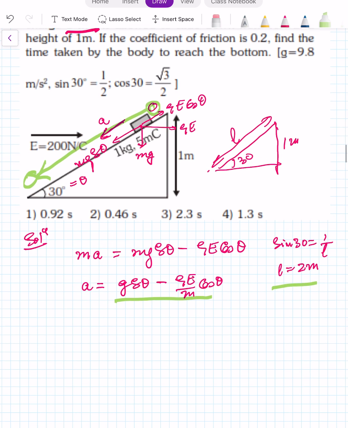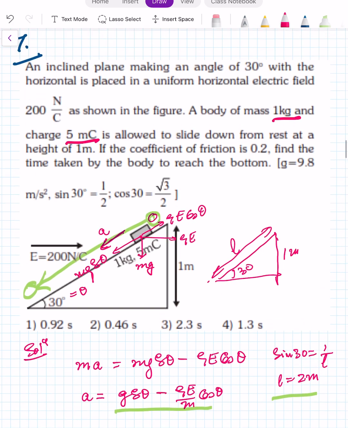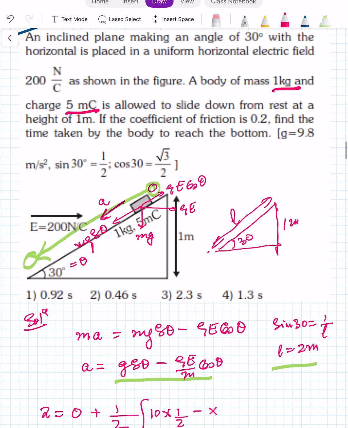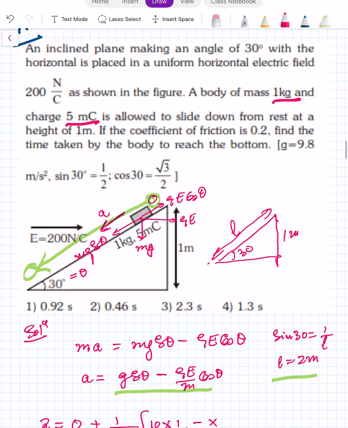So we can say L is equal to 2 meter equal to ut, which is 0, plus half a t squared. A is g sin theta. So 10 sin 30 is 1 by 2 minus QE by m cos theta. Q is given. What is the value of Q?